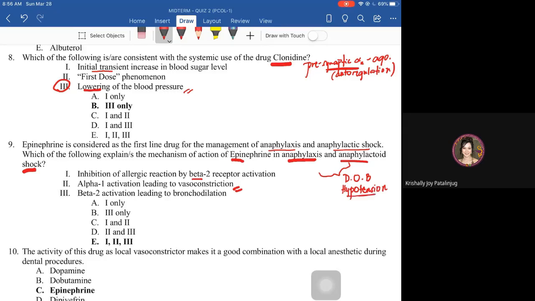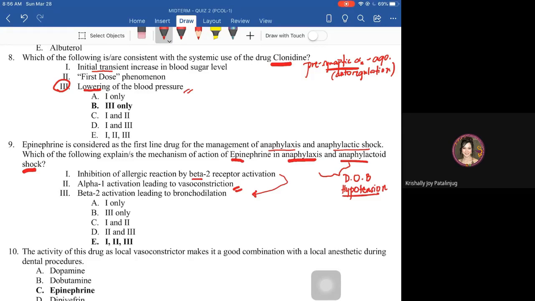Thus, pwede niyang i-manage yung hypotension. Napapataas yung BP with vasoconstriction. And yung 3, related lang yun sa 1, beta 2 activation leading to bronchodilation. So again, 1, 2, 3 explain the MOA of epinephrine during anaphylaxis reaction.